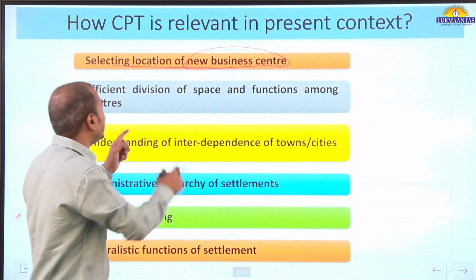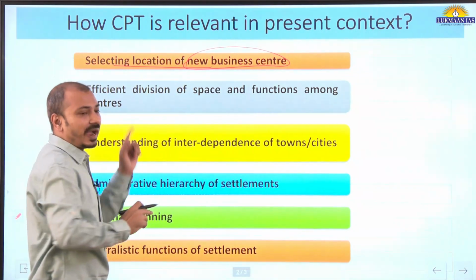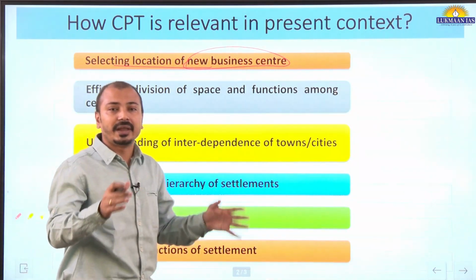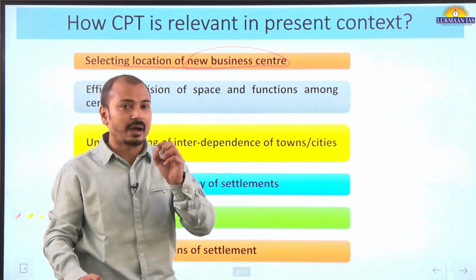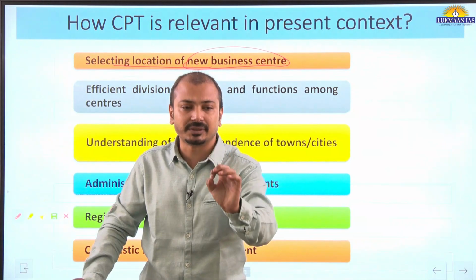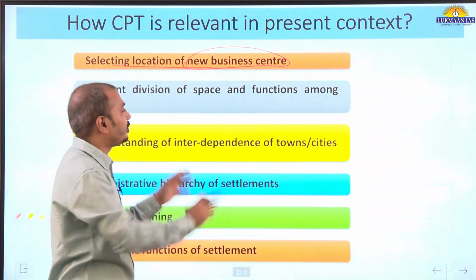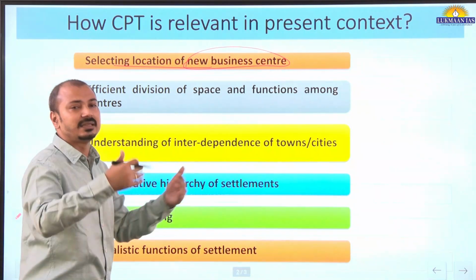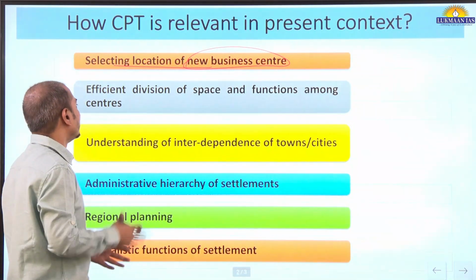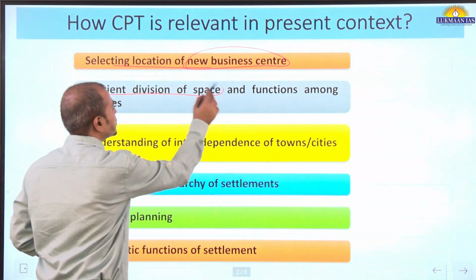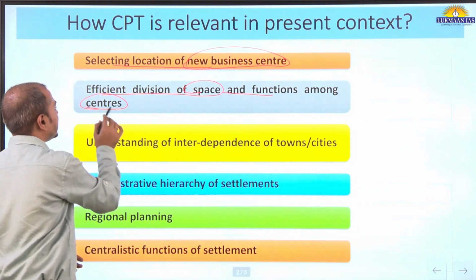So understanding the location of new business, identifying that location to cater to the appropriate threshold population, at the same time earning maximum profits. For that purpose, this model or theory gives very good inputs. The second is efficient division of space and functions among the centers.